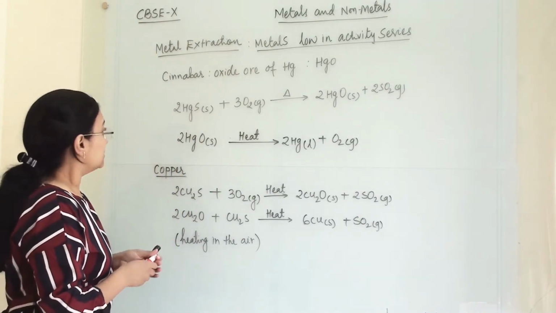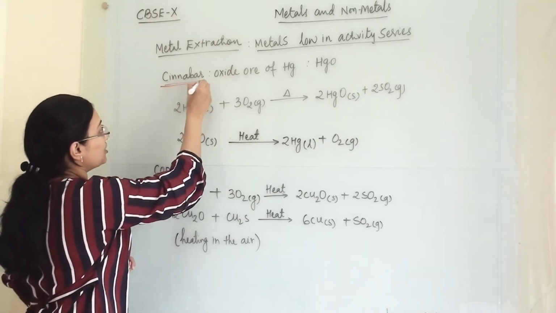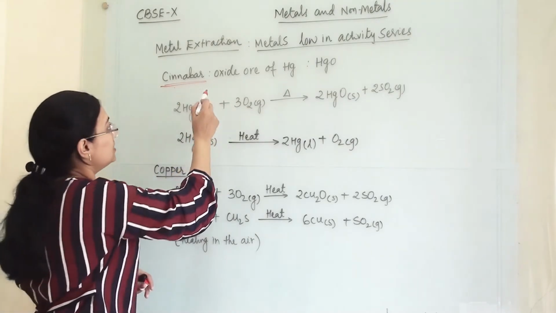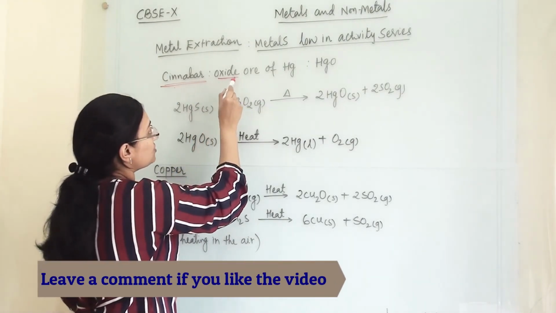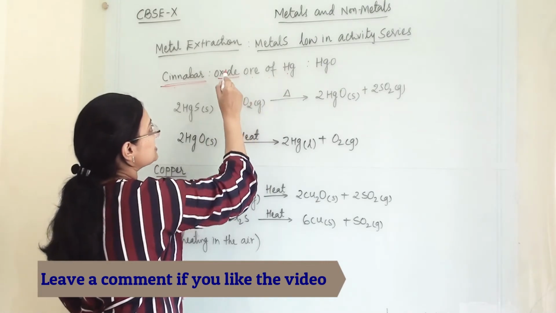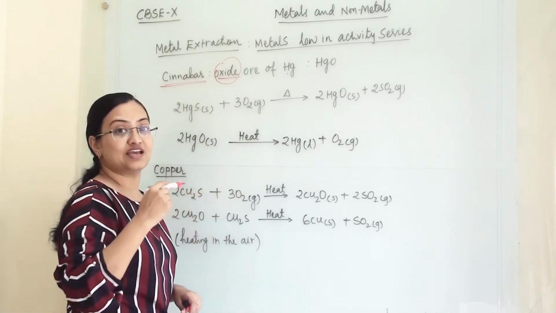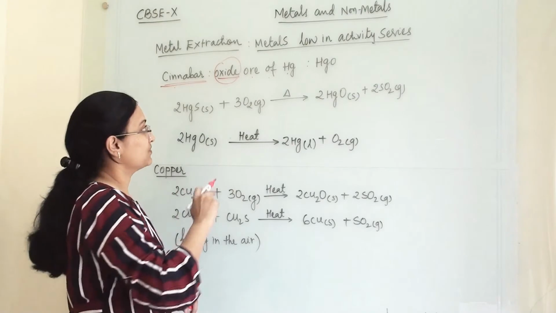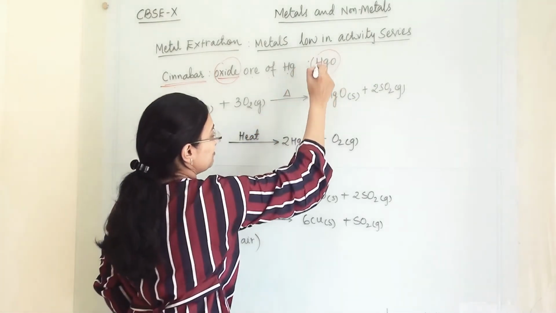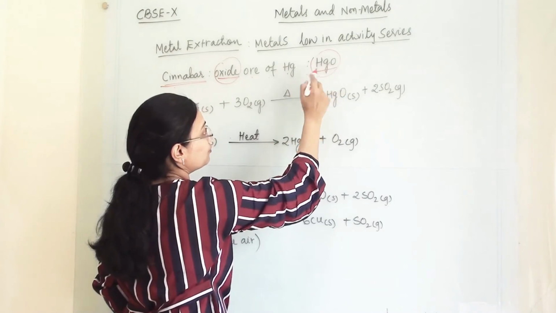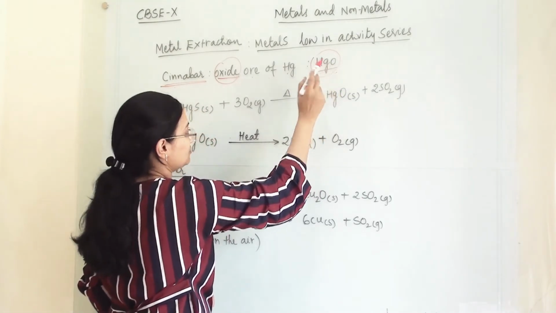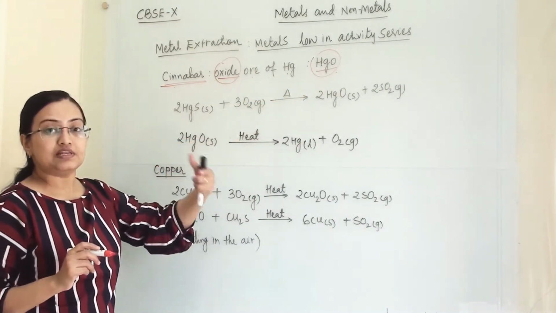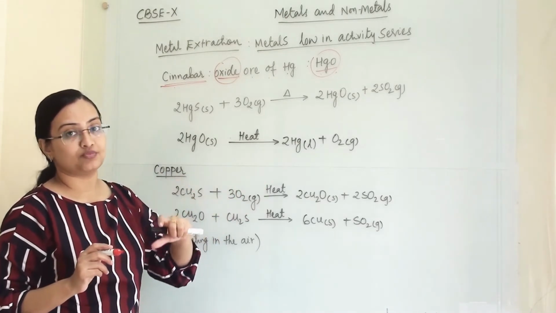Here this is an ore of mercury. It is called cinnabar. This is termed an oxide ore of mercury, that means the metal is combined with oxygen in its ore. The molecular formula of the ore is HgO, mercury oxide. When mercury oxide is there, with simple heating we can separate mercury from its oxide.